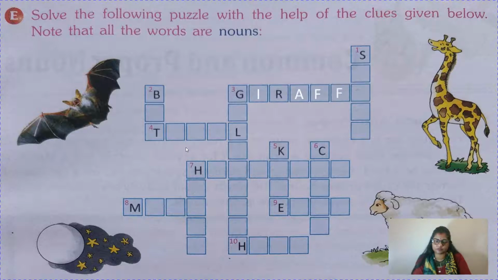Learn the spellings also. Number 4, used while taking a bath. So it starts with T. So obviously towel. Number 7, a place where patients are kept. Again very easy, children. Where do we keep the patient? In the hospital. So write hospital. Number 8, shines brightly at night.